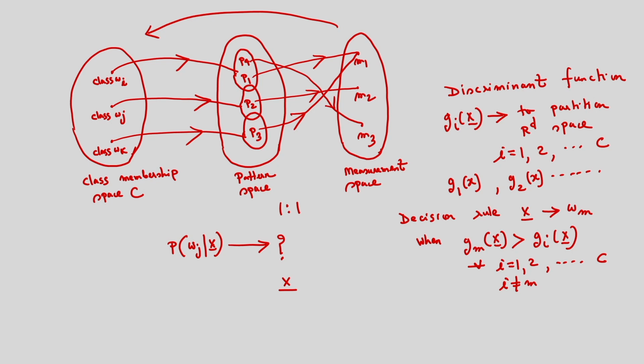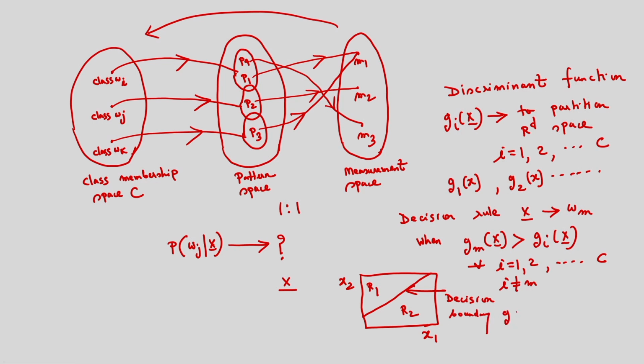And in this case, you can see the discriminant function is used to partition R to the power D space, that is the D-dimensional feature space. Suppose I consider the 2D feature space, x1 and x2. You can see this is the decision boundary I am considering, and corresponding to the class W1, the region is R1, and corresponding to the class W2, the region is R2. This is the decision boundary.